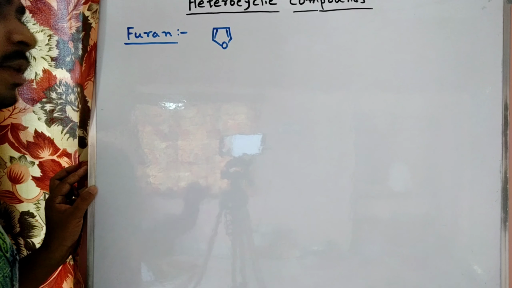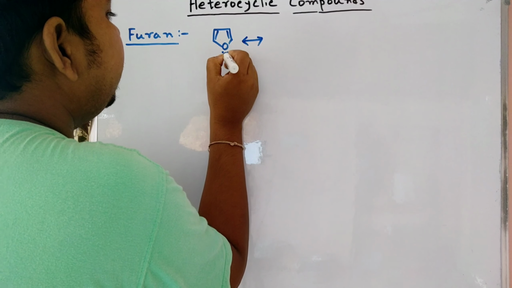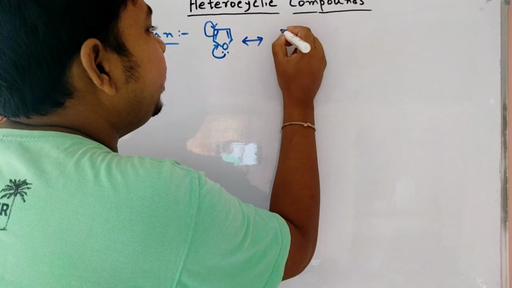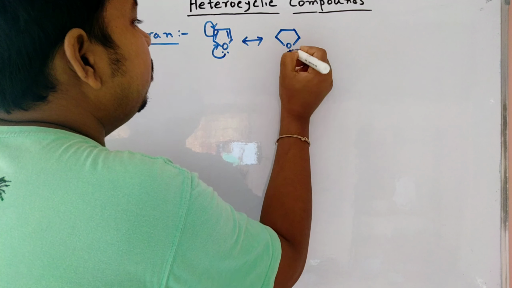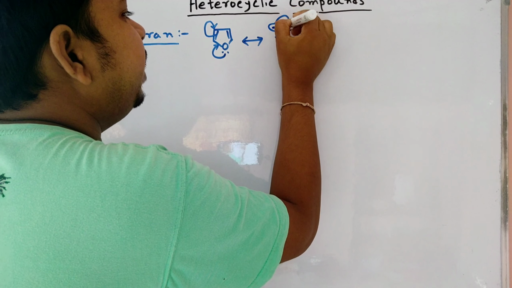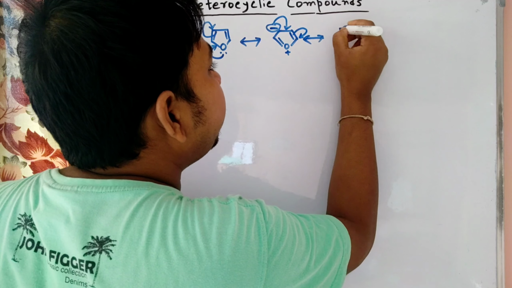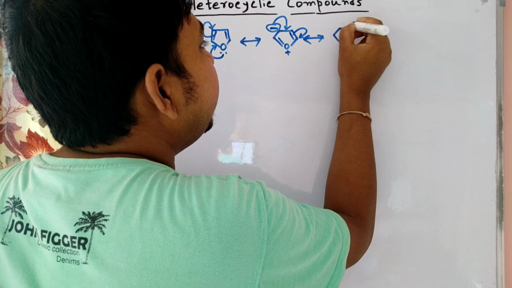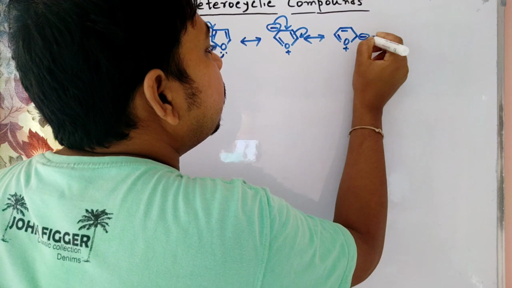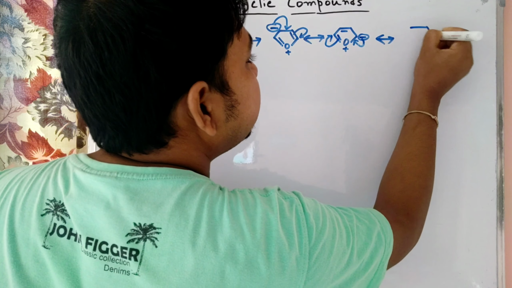In this furan system, we get some canonical forms. This lone pair participates, so this bond is shifted. What is the change in the structure? Here O plus and the double bond is formed, and the minus charge is here. When this minus charge gets delocalized, this bond is shifted here. Then this double bond is shifted here and this minus charge is formed here. When this minus charge participates in conjugation, it is shifted here.